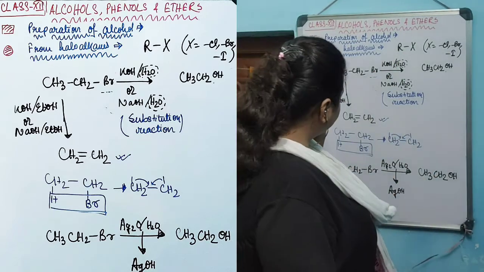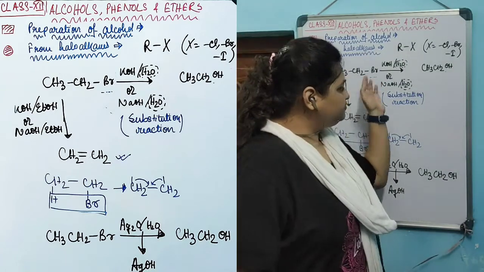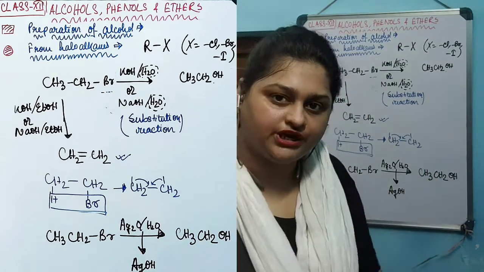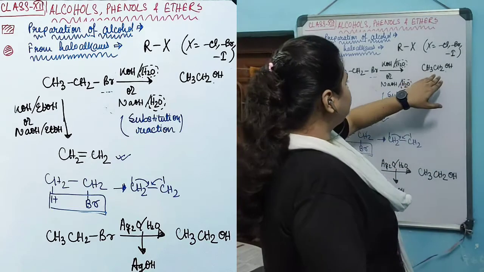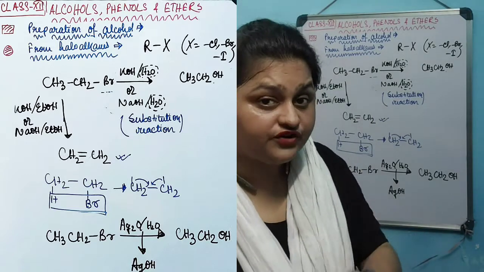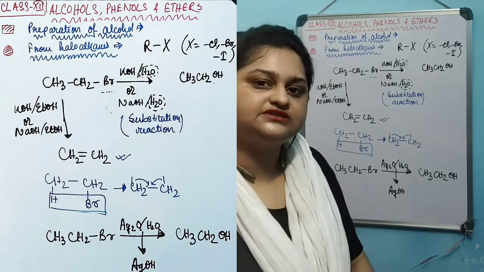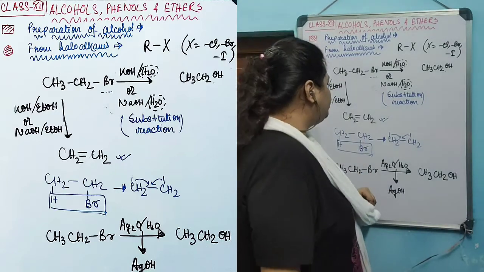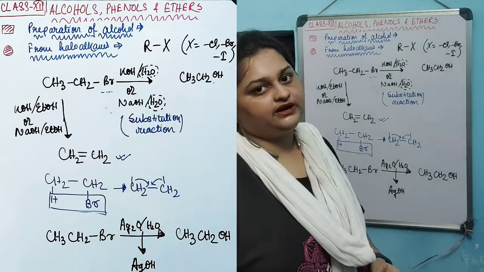If we do this reaction with a base in aqueous medium, in that case the alcohol will be produced in a predominant amount. If this reaction happens in alcoholic medium, in that case elimination reaction will predominate, and as a result alkene will be produced in a predominant amount.